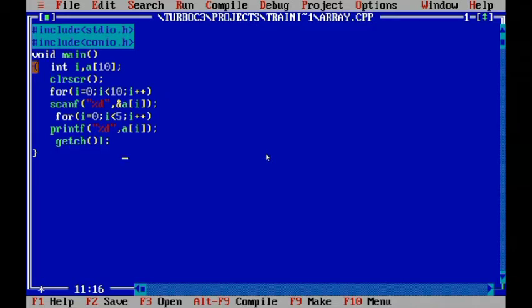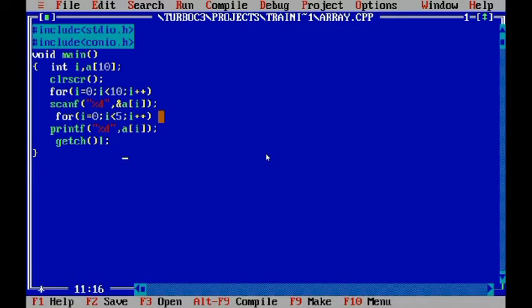We are taking a for loop: I equals 0, I less than 10, and I plus plus. Now we are scanning %d, then ampersand A of I. What is the meaning of A of I?